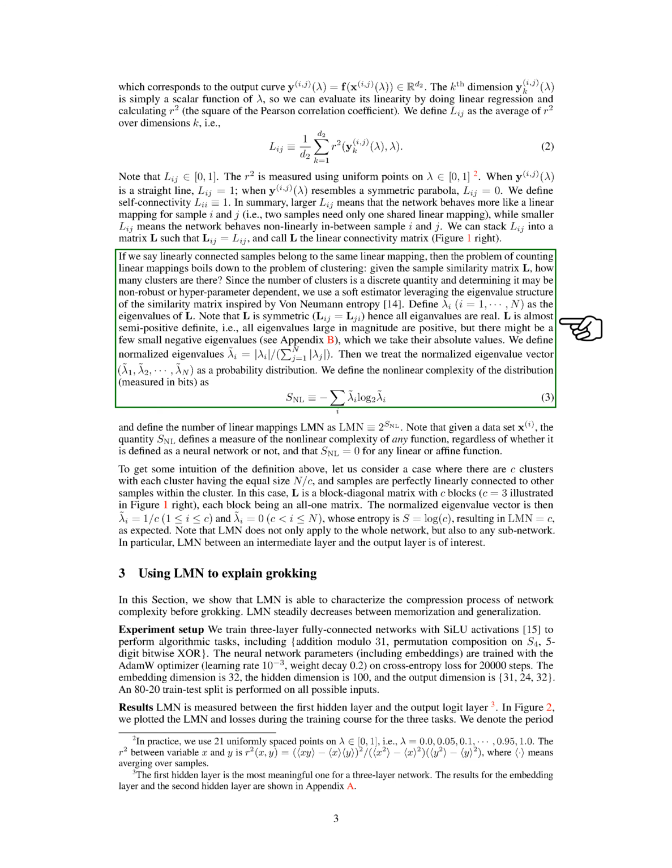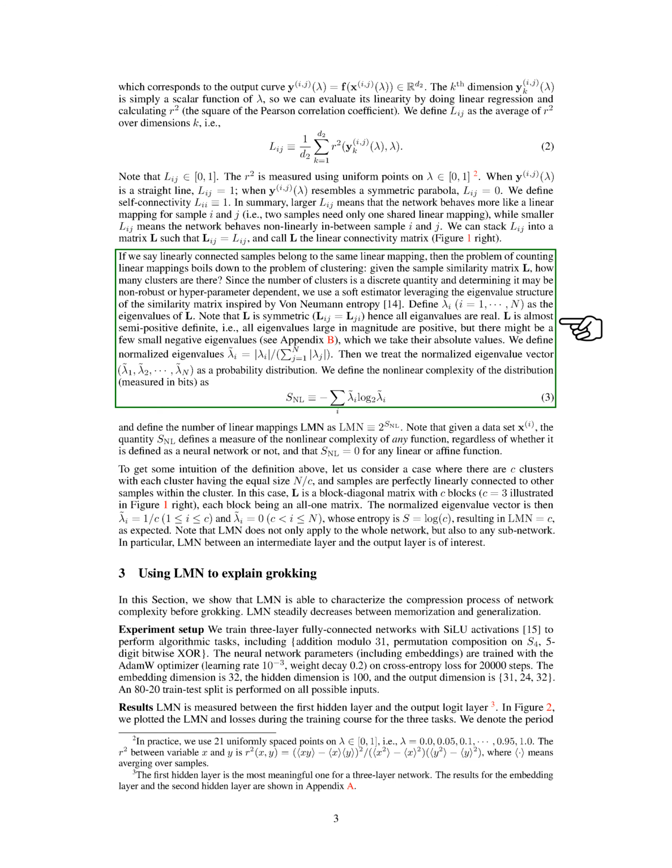We define the eigenvalues of L as λ_i. Note that L is symmetric, hence all eigenvalues are real. L is almost semi-positive definite, i.e., all large eigenvalues are positive, but there might be a few small negative eigenvalues, which we take their absolute values. We define normalized eigenvalues as λ̃_i equals the absolute value of λ_i divided by the sum of the absolute values of all λs. Then we treat the normalized eigenvalue vector as a probability distribution.